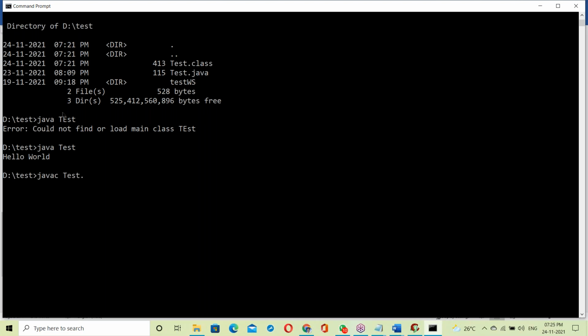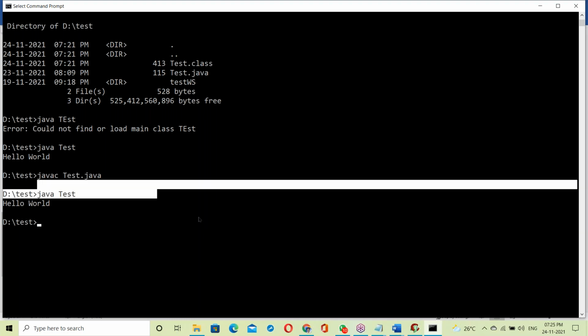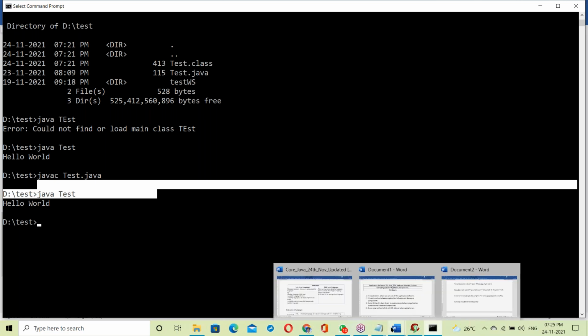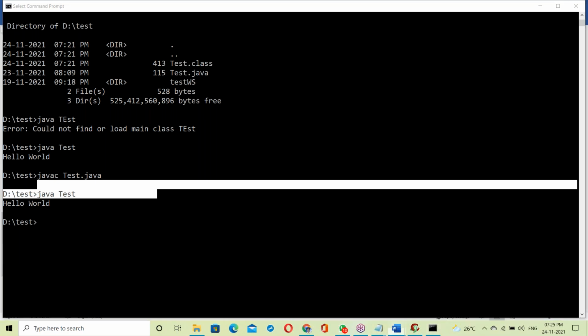Error checking is done by the compiler: javac test.java compiles. Now execution is by the Java interpreter. There are two things involved. Python is only interpreter, C language is only compiler, but Java uses the compiler as well as the interpreter. That's about Java.